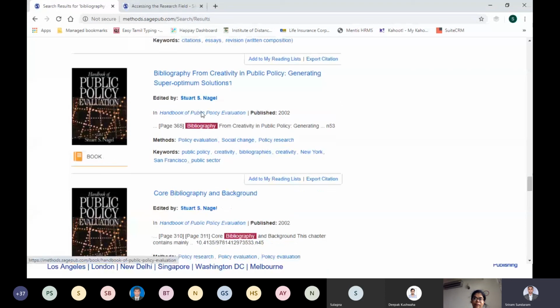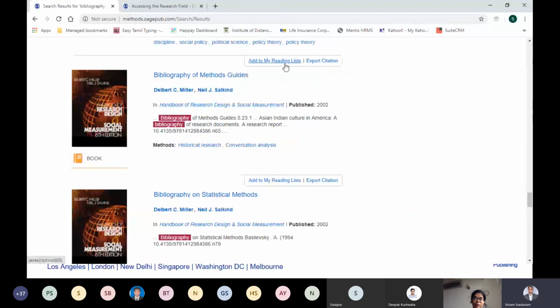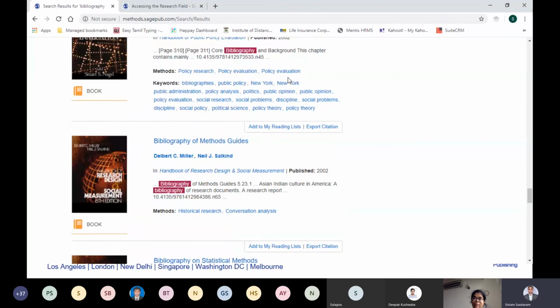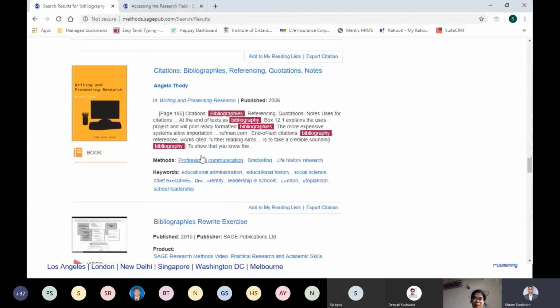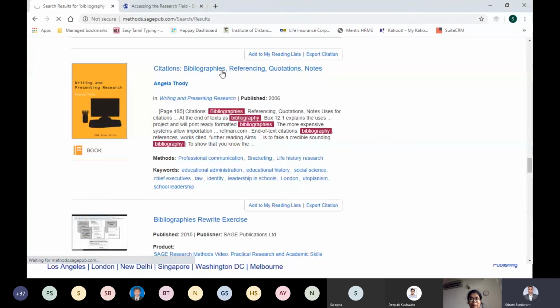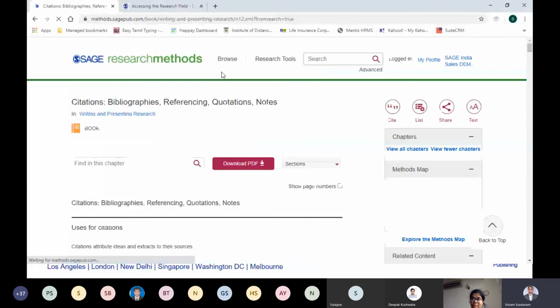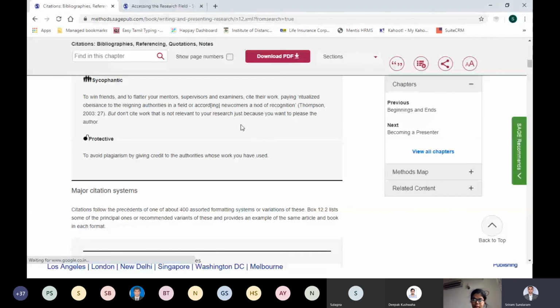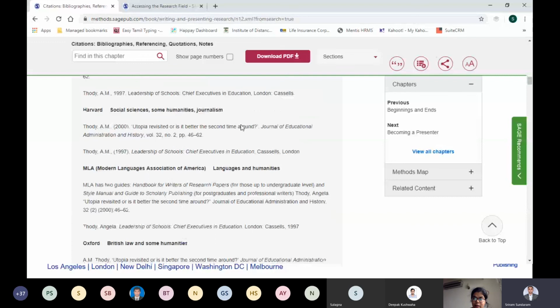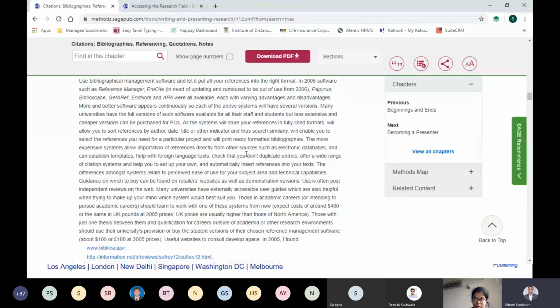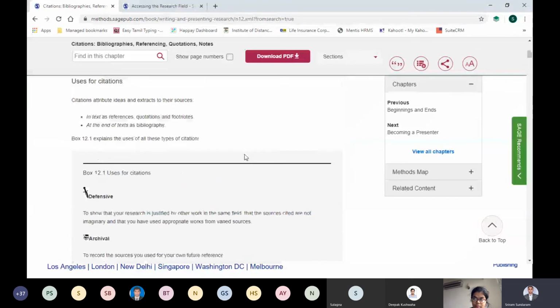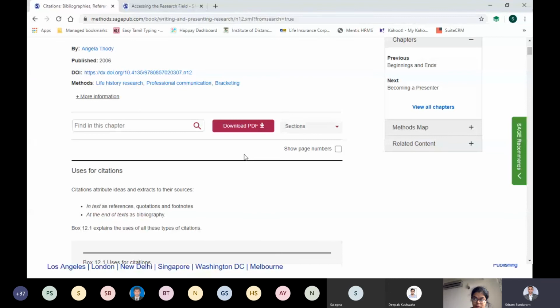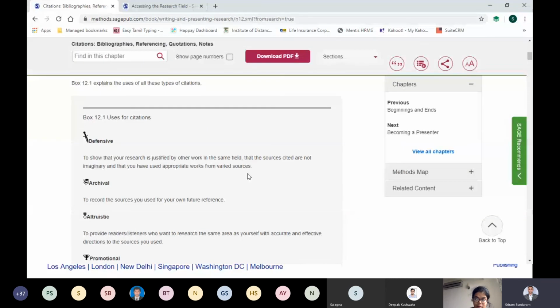I can add any number of content into the same reading list, so that when I go to my reading list, I can see under bibliography which are all the content I have added, and then I can do a critical reading. For example, I have selected this particular chapter in the book, so I go ahead and read. These are all the content available, major citation systems, etc. Everything is fine. Now I find this particular content useful for my research and I would want to cite this particular chapter of this book.